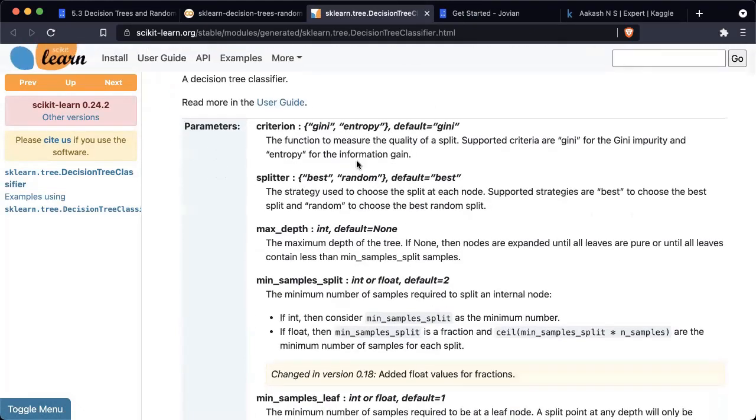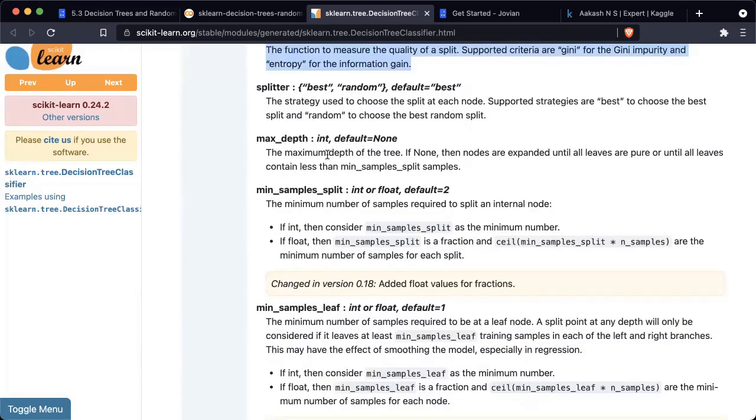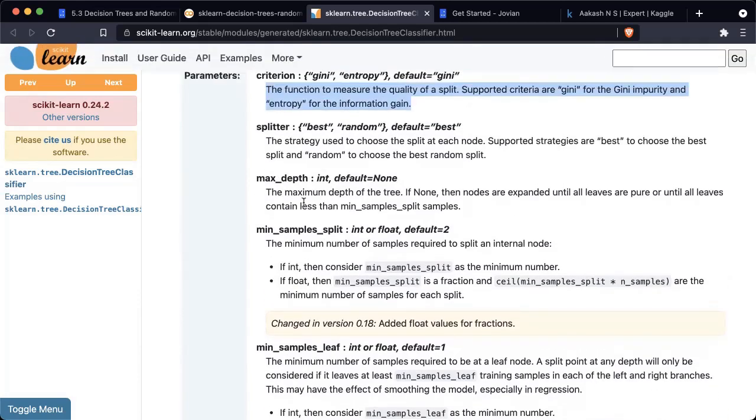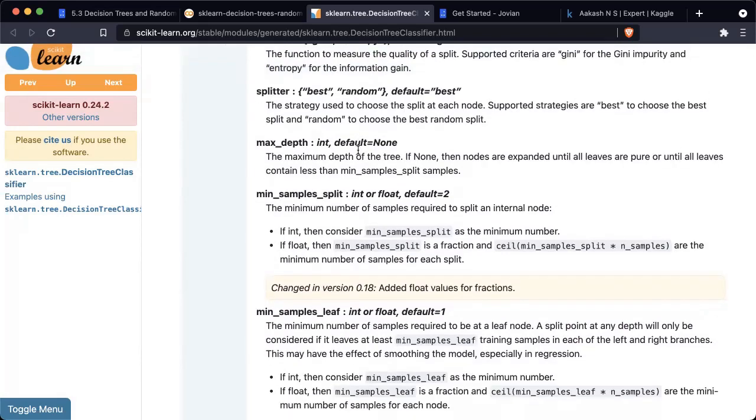In a lot of these cases, it will tell you exactly what each parameter does. Maybe try a different criterion. Maybe try the random splitter and see if that helps. Maybe try changing the max depth. We did do some experiments, but how max depth matters if you're working with a random splitter, etc., is worth figuring out.